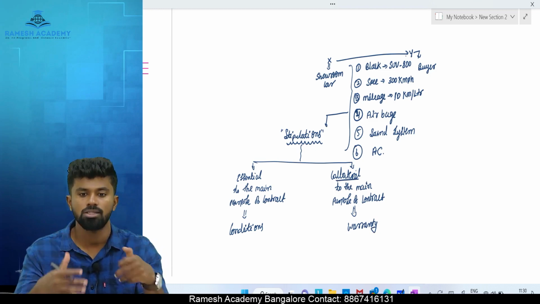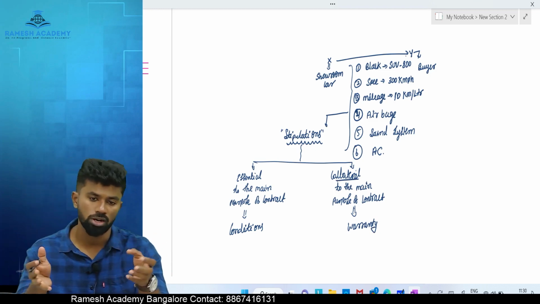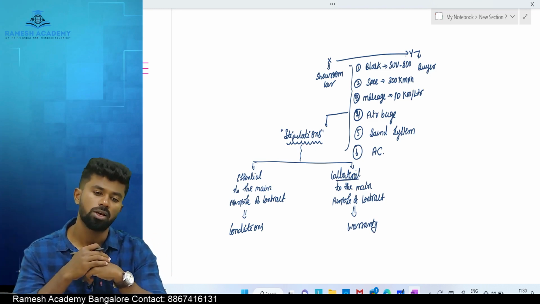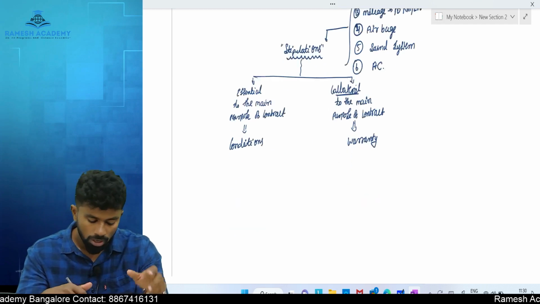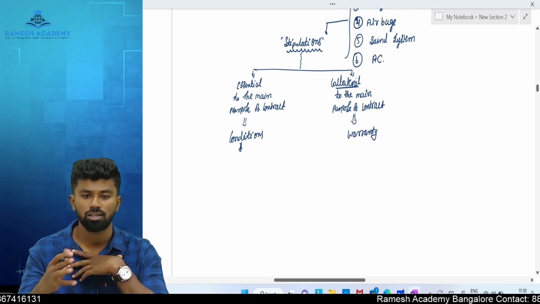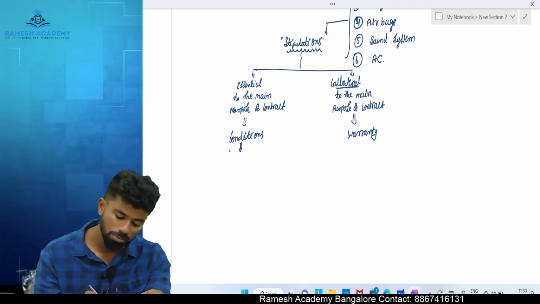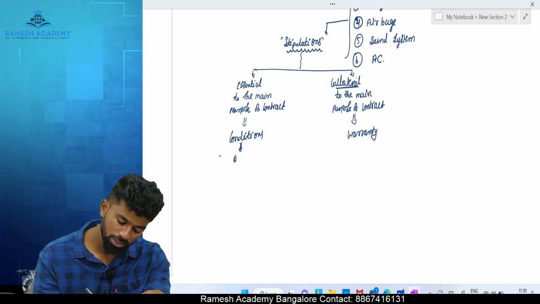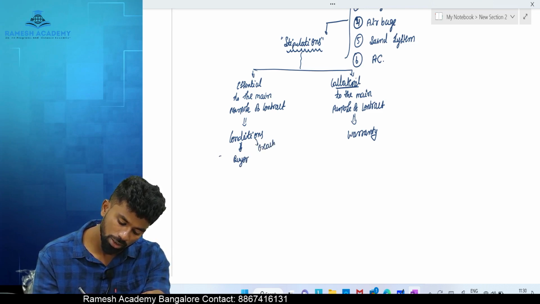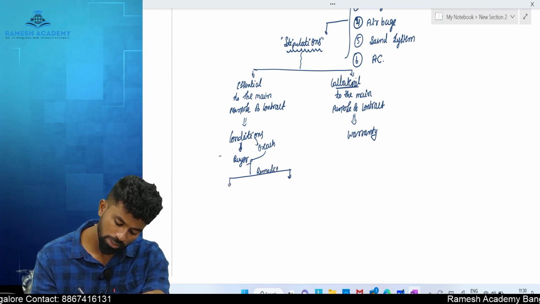Whatever is essential, most important, is called conditions. Whatever is not so important, just supportive, collateral, is called a warranty. Okay. Now, breach of conditions. If we lose our heart, if our heart stops functioning, what happens? Death happens. In the same way, if there is a breach of condition, the buyer gets how many options? 2 options. He gets 2 remedies. What are the 2 remedies?